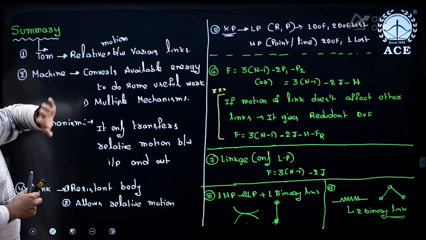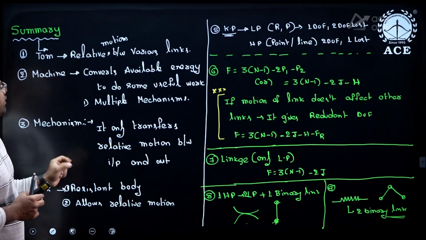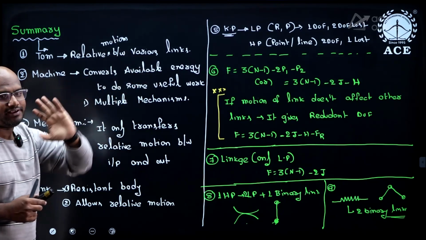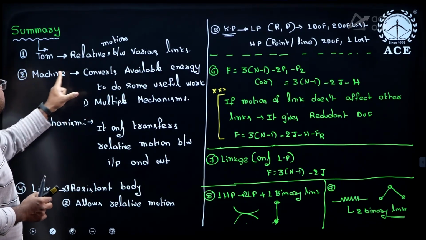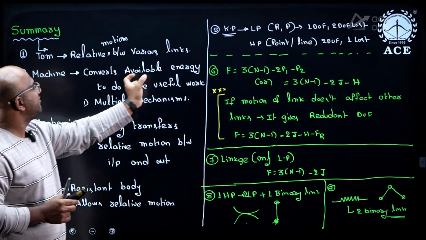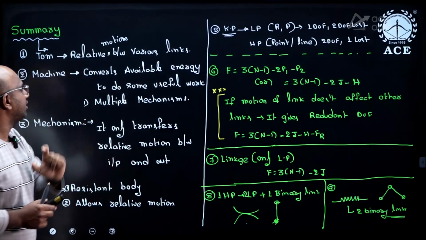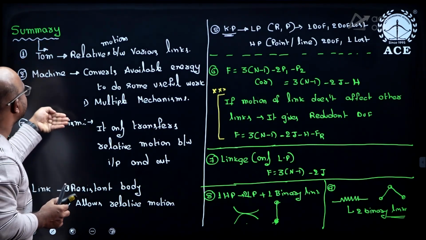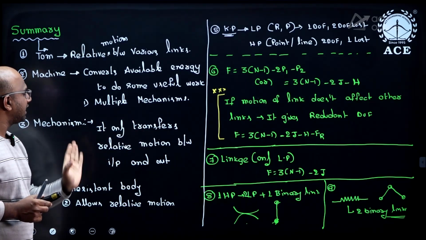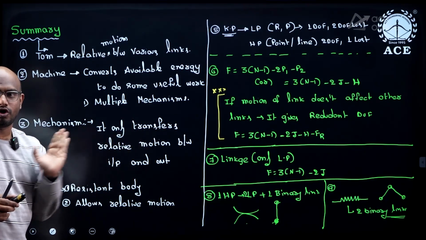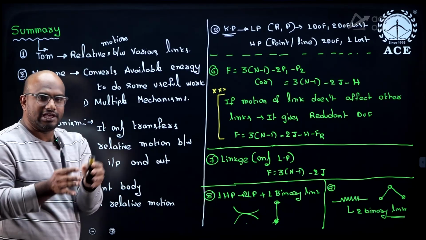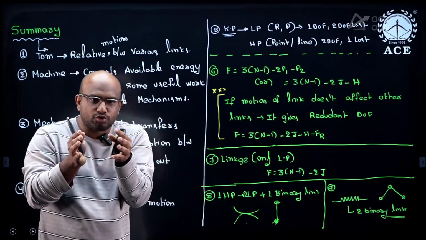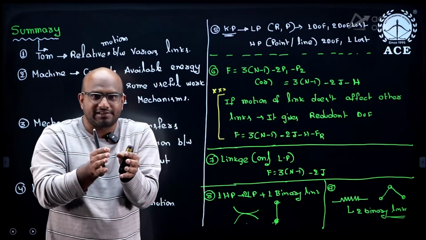What is meant by theory of machines? It gives relative motion between various links. Next, what is a machine? It converts available energy to do some useful work. So a machine has multiple mechanisms. What is meant by mechanism, guys? It only transfers relative motion from input to output. To transfer the relative motion from input to output we need a mechanism, guys.